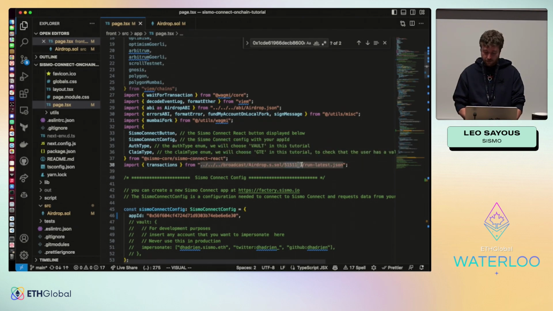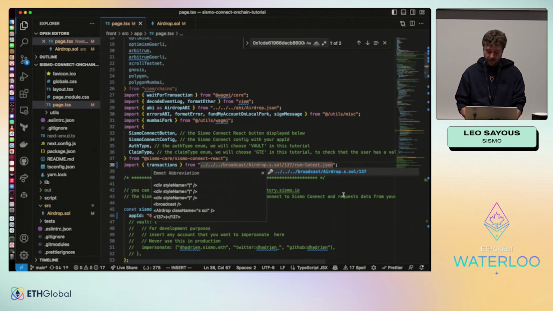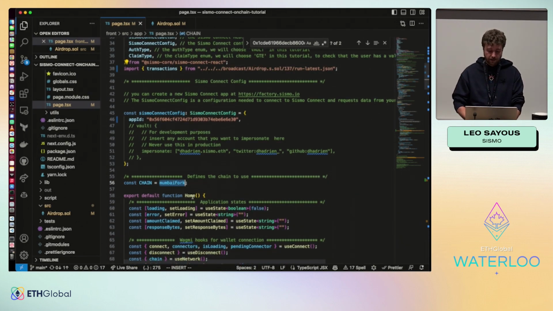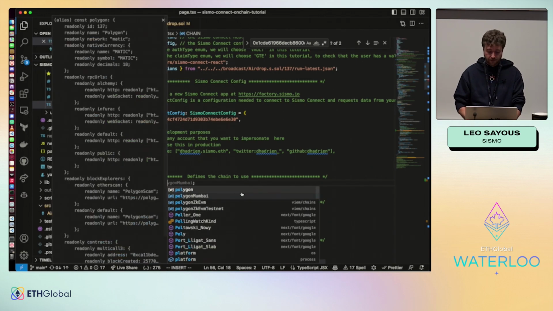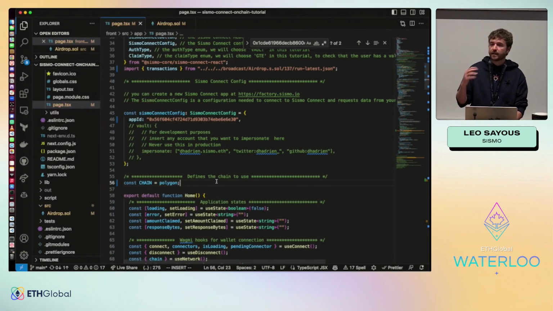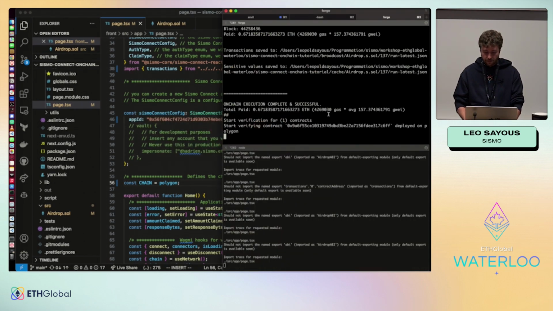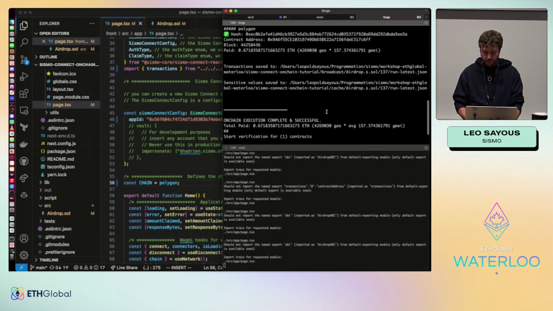So here we were using a Mumbai fork in local. So I will put the ID of the chain. So this is a wagmi configuration you may already know. And I need to change to use Polygon. So all of this is explained in the tutorial. So it seems to have been deployed.